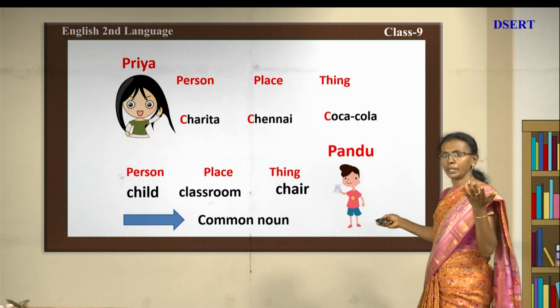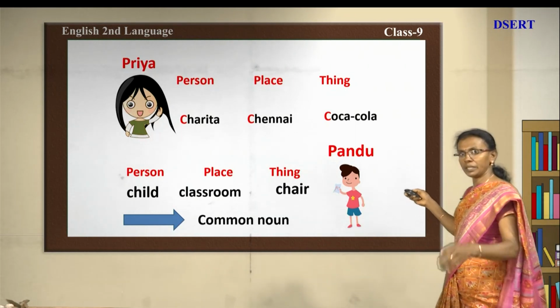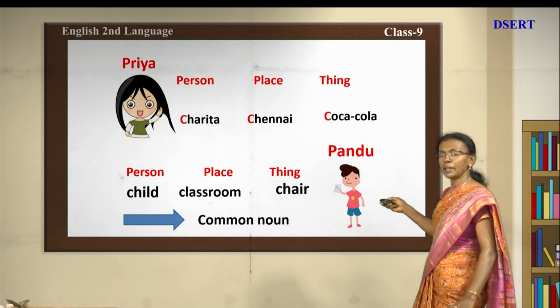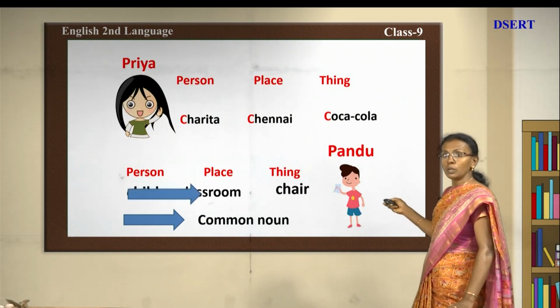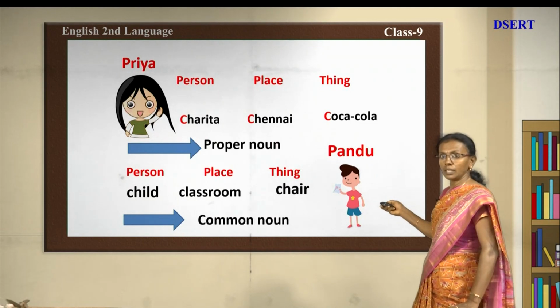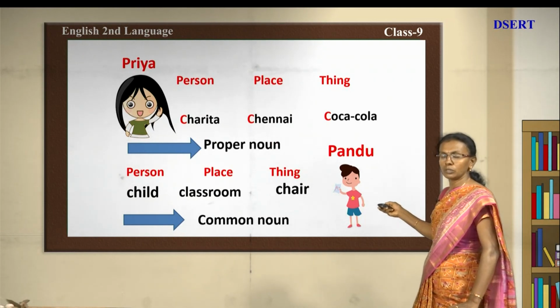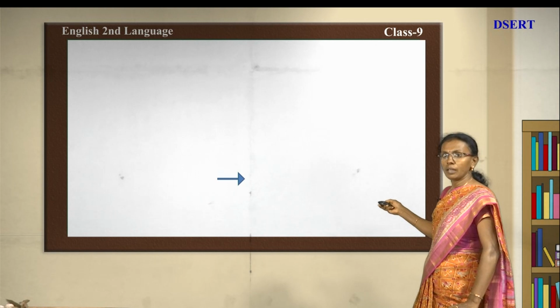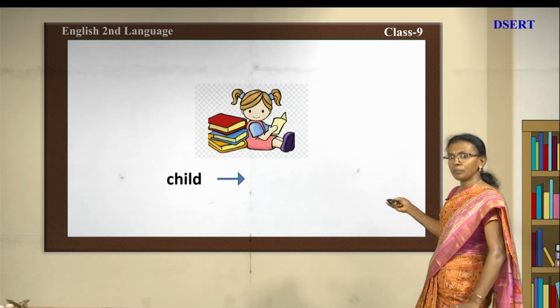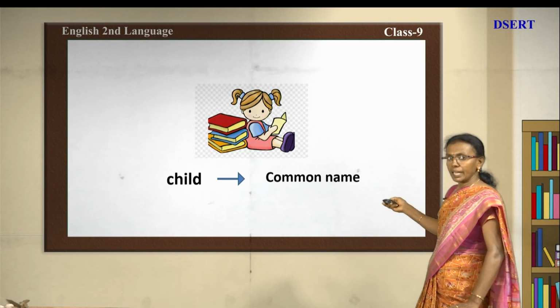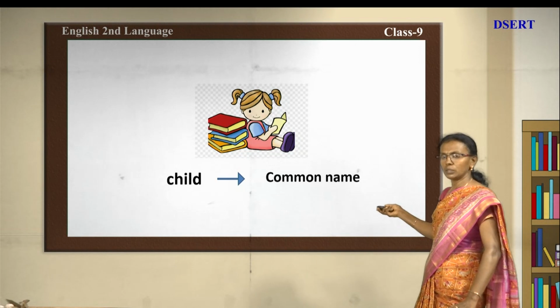Okay, you go to Priya now. So Priya, what has she written? Person as Charita, place as Chennai and thing as Coca-Cola. Now what she has written is proper noun. So they are proper. Now next we come to the picture here. See the child. That child can be used for any child in common. So it is called common noun.